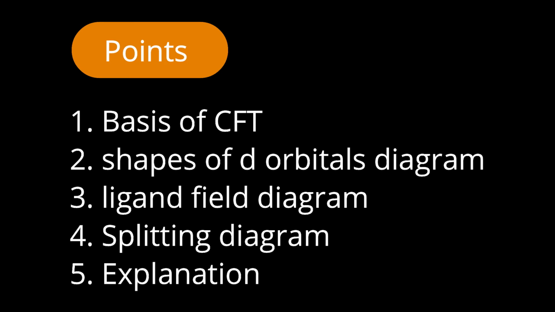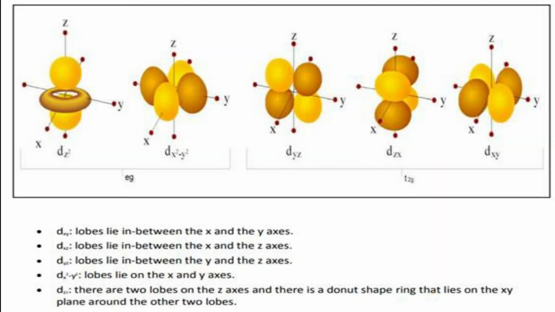Here I would like to discuss the second point, the representation of all five d orbitals. First one, the dz square orbital, where the lobes are along the z axis and a donut-shaped ring is there in the xy plane. Second is the dx square minus y square orbital, where the lobes are perfectly along the x and y axes. So these two orbitals, dz square and dx square minus y square, are axial orbitals. It is a doublet. Therefore, it is represented by the symbol small e.